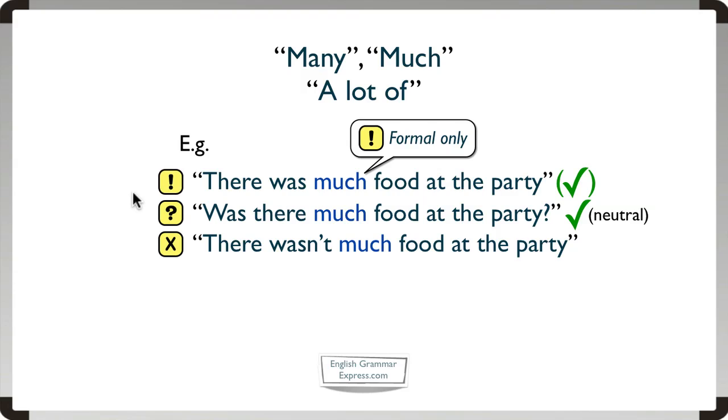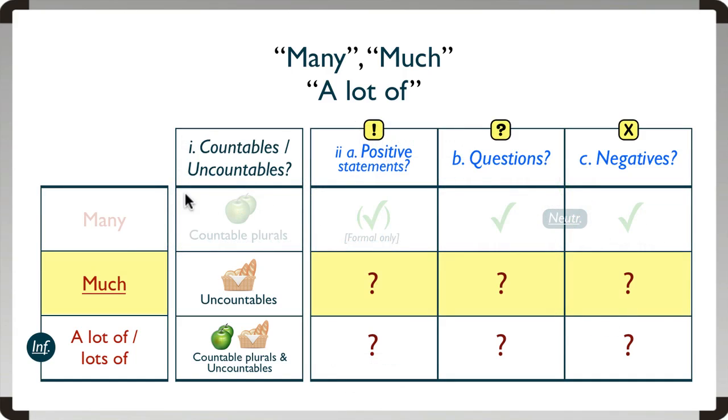And finally, in the negative, can we say there wasn't much food at the party? And again, it's fine, and again, it's neutral. So let's complete our table for much. Much in the positive is fine, but formal only. In the question and in the negative, it's fine and is neutral in register. Not formal and not informal, like a lot of and lots of.